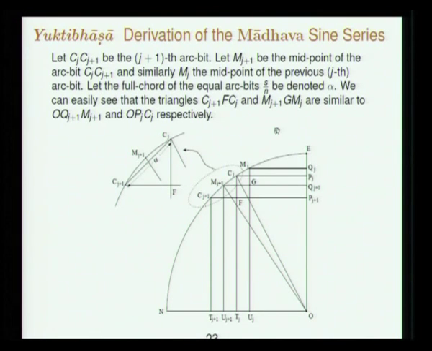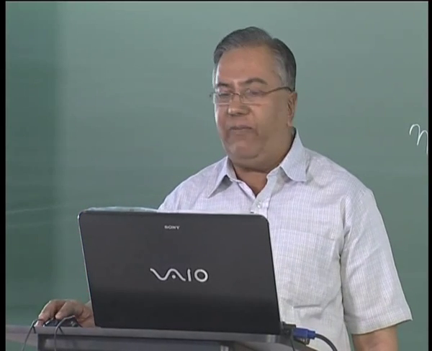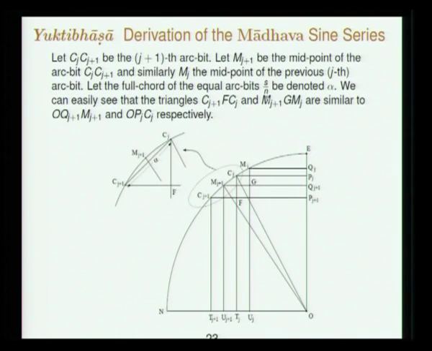Now that bit of derivation which we did not do, we are again going into the famous Aryabhata second order sine difference formula. That is dependent upon the similarity of these triangles, Cj plus 1 F Cj and Mj plus 1 G Mj. Mj plus 1 and Mj are the midpoints of the arc bits Cj Cj plus 1 and Cj minus 1 Cj.